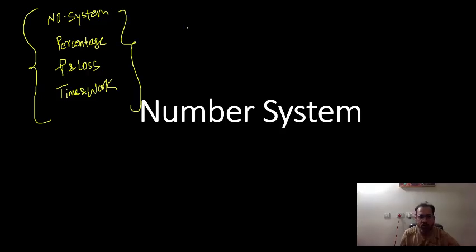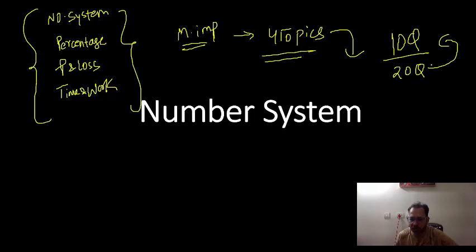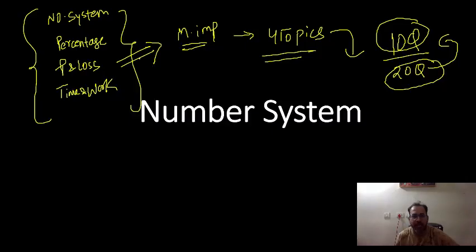These four topics are the most important topics, which cover around 10 questions out of 20. If there are a total of 20 questions, you can expect around 10 questions from these four topics, maybe 8, maybe 9, or maybe 10 questions. So these are the most important topics.